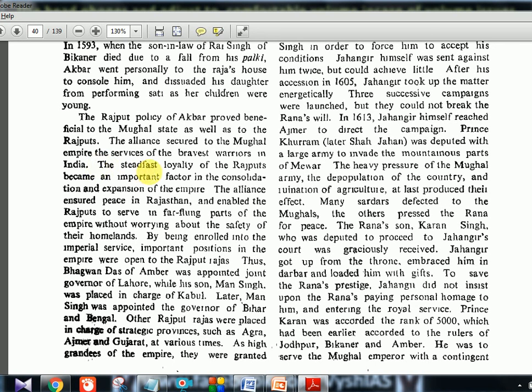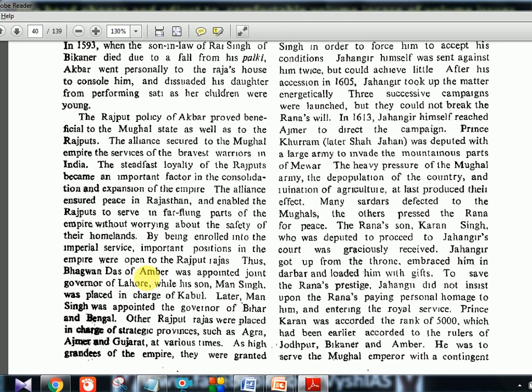The steadfast loyalty of the Rajputs became an important factor in the consolidation and expansion of the empire. The alliance ensured peace in Rajasthan and enabled the Rajputs to serve in far-flung areas of the empire without worrying about the safety of their homelands. By being enrolled into the imperial service, important positions in the empire were open to Rajput Rajas. Again, it's the same point they are telling.